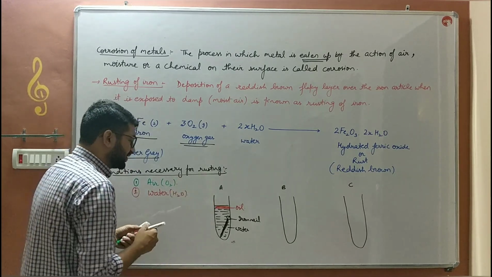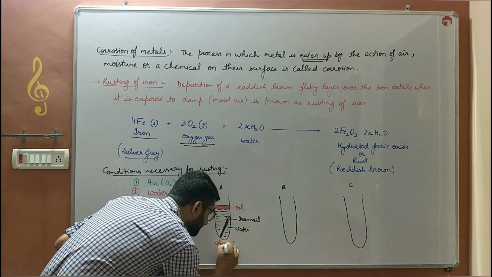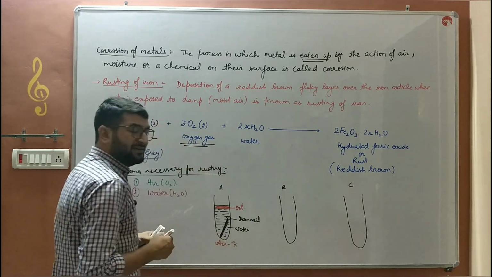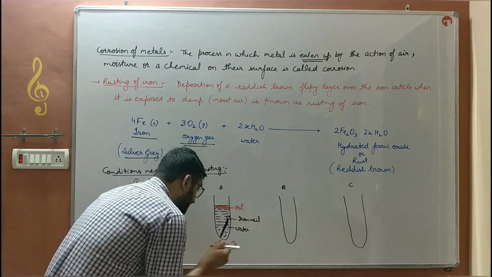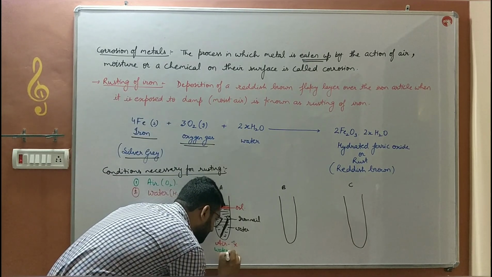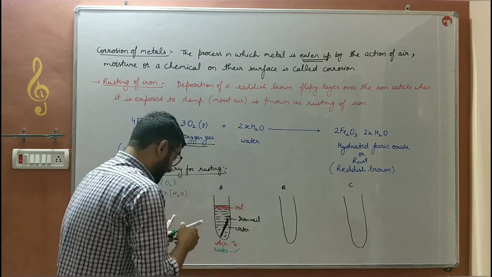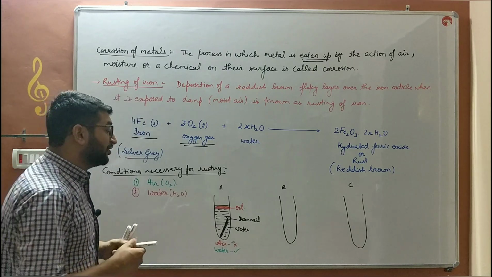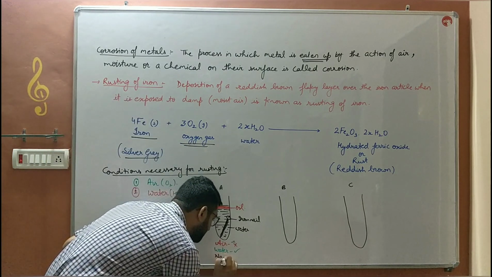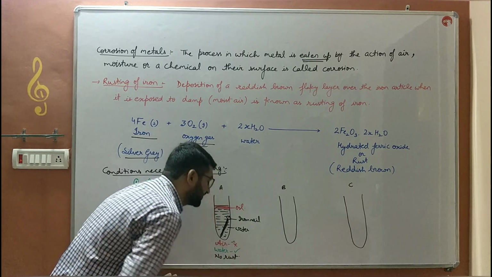So in first test tube, air is not present, but water is present. In the result, what we observe, that on this iron nail, no rust appears. No rust will be there.